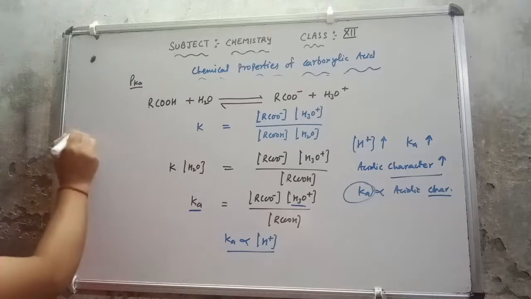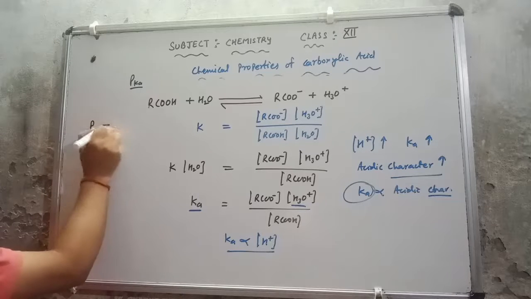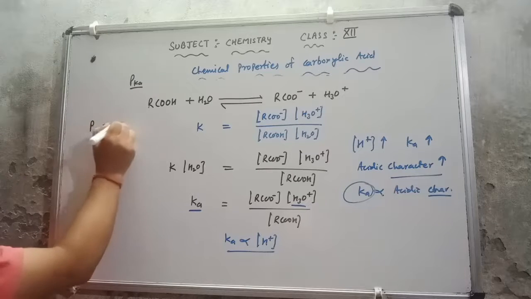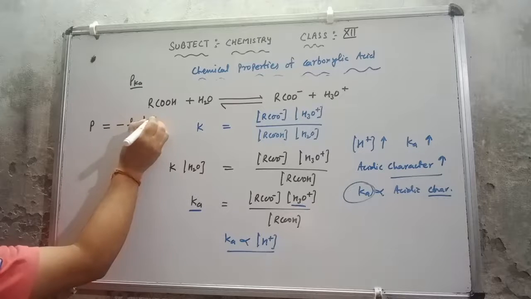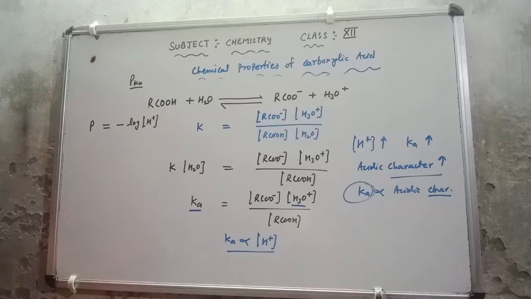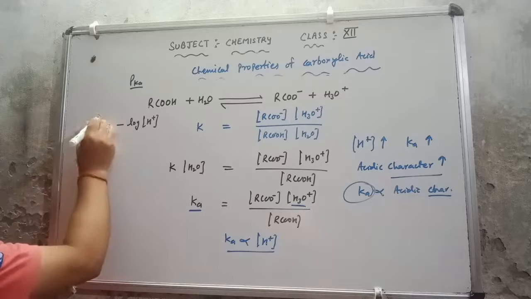Suppose we know that pH equal to minus log hydrogen ion concentration, that we have read.